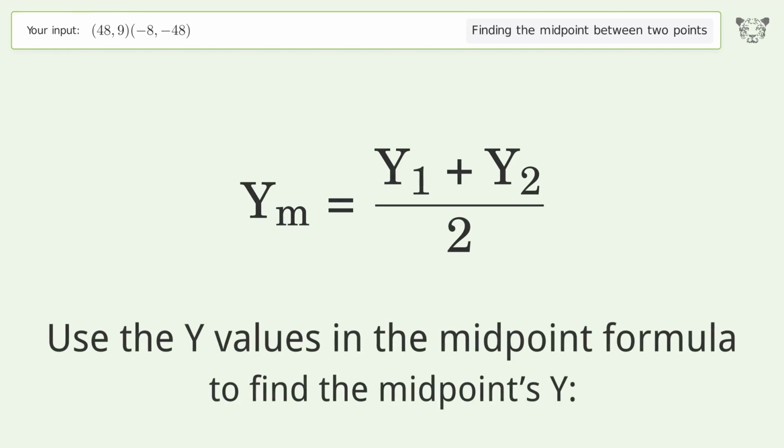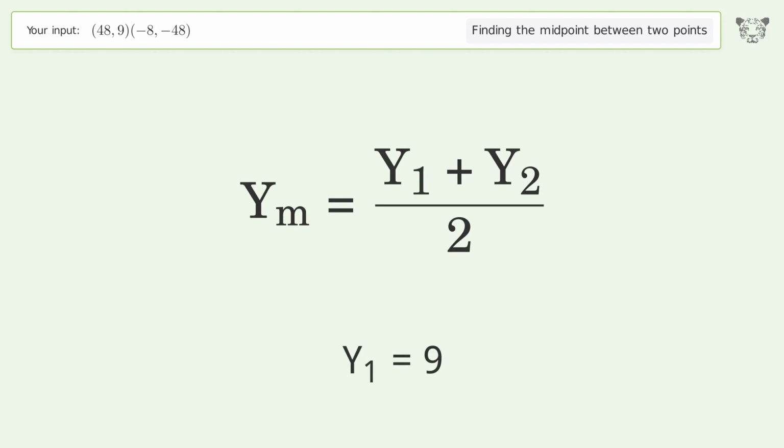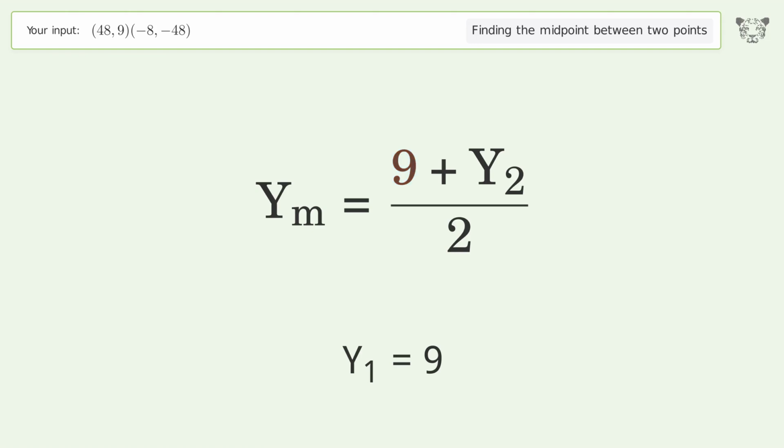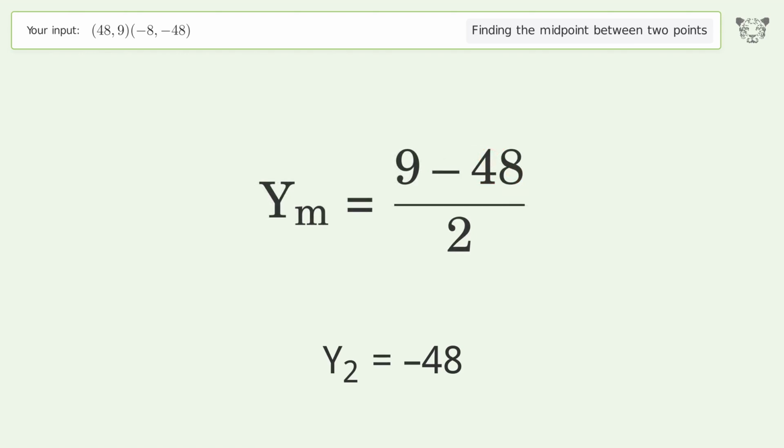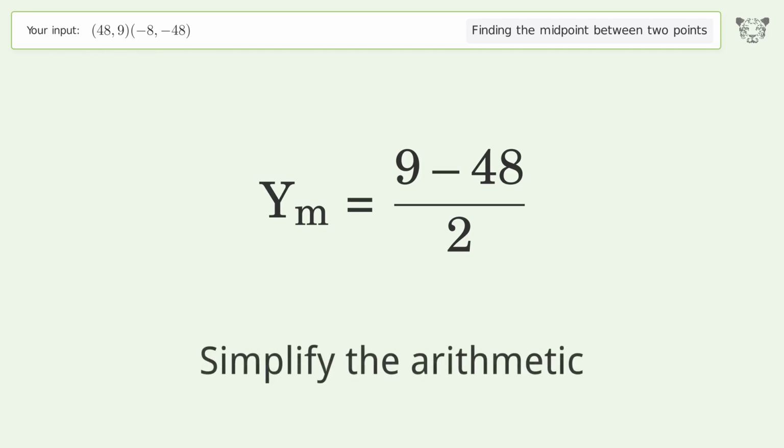Use the y values in the midpoint formula to find the midpoint's y. y1 equals 9. y2 equals -48. Simplify the arithmetic.